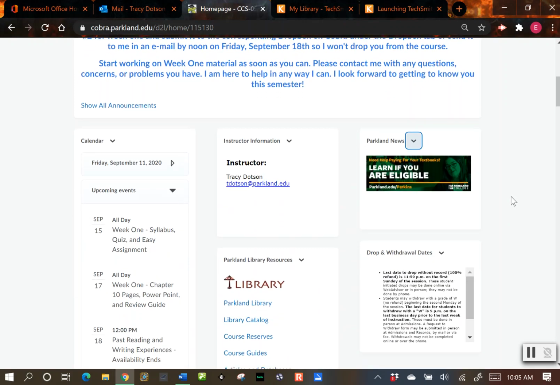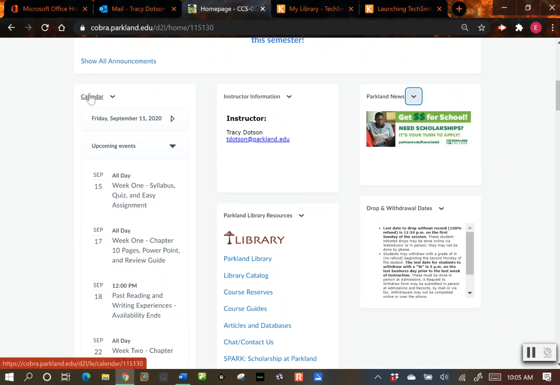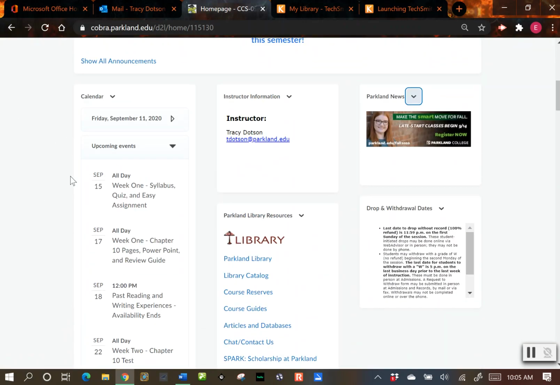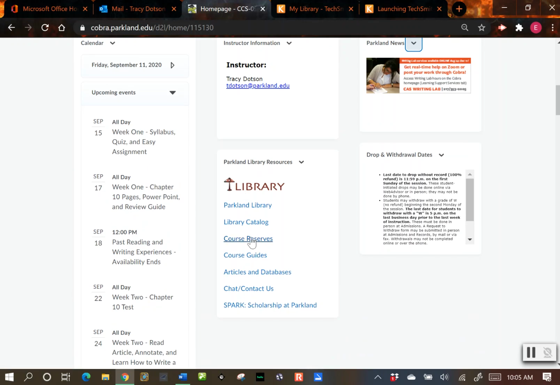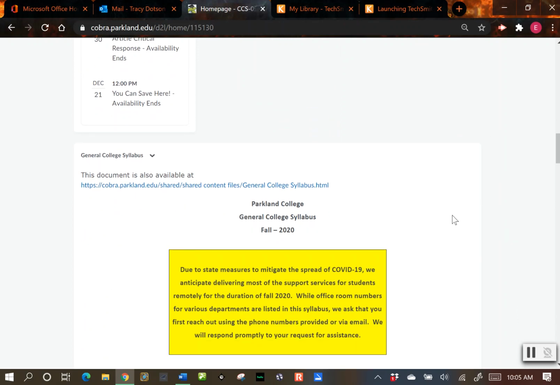Below the announcement section are other little tabs. So here is the calendar. You can click on calendar here, or you can click on calendar up in the tabs to go directly to it. Here's my instructor information, my contact with email. Here's some Parkland news, library resources, withdrawal dates, and then below is the general college syllabus, and this has all kinds of important information. They do tell you in the yellow box here that yes, some of the offices are open, but mostly they're doing the services remotely for students. They would ask you to first call the office before going there.